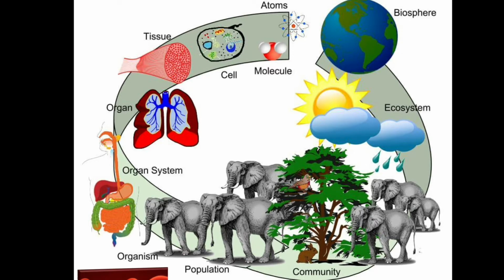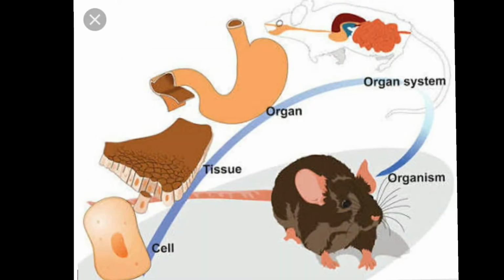Example of level of organization. See the picture here. An individual mouse is made up of several organ systems. The system shown here is the digestive system, which breaks down food into a form that cells can use. One of the organs of the digestive system is the stomach. The stomach in turn consists of different types of tissues. Each type of tissue is made up of cells of the same type.